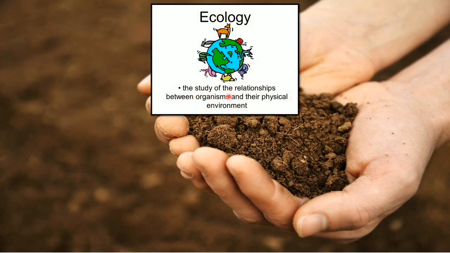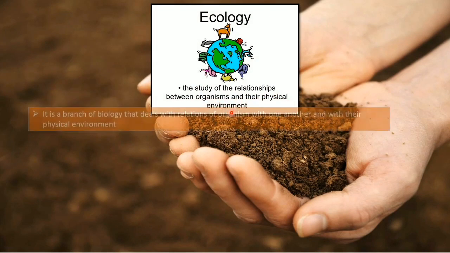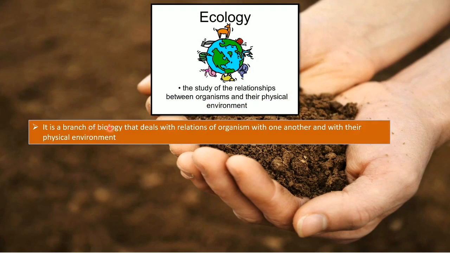So, ecology is the study of relationships between organisms and their physical environment. It is a branch of biology that deals with relations of organisms with one another and with their physical environment. There are so many organisms present. It could be human beings, animals, insects, birds. So it is the relationship of all these organisms with one another and with the physical environment, that is the outer environment in which these organisms live. This is called ecology.